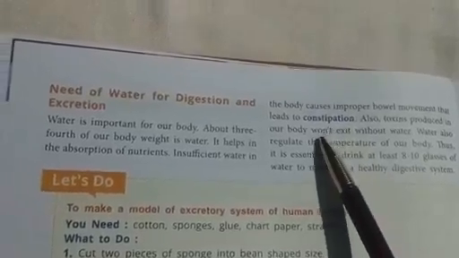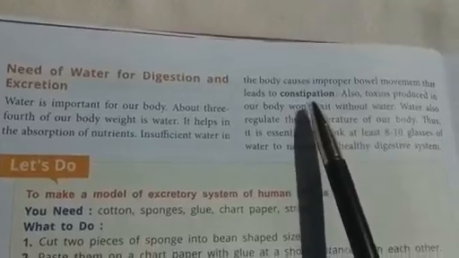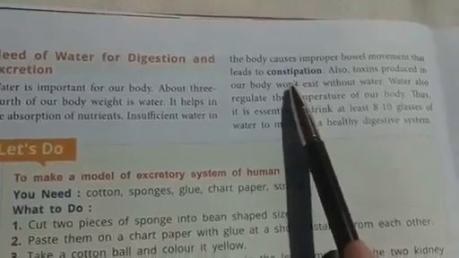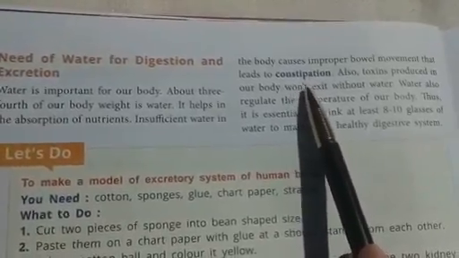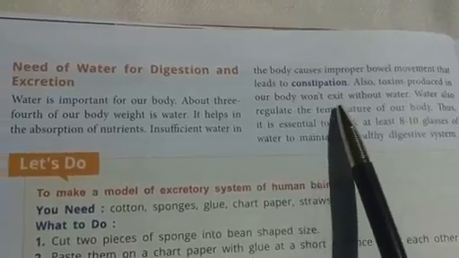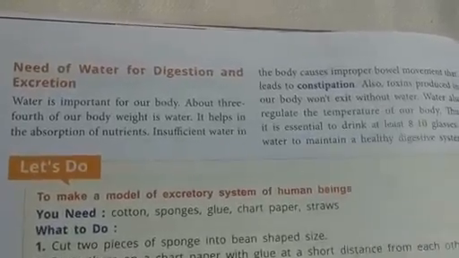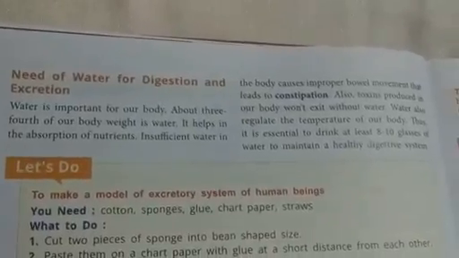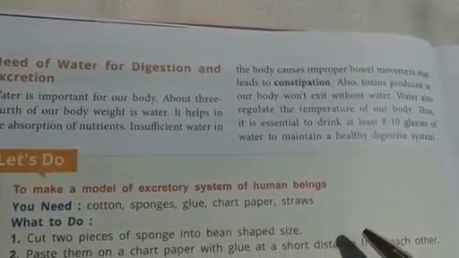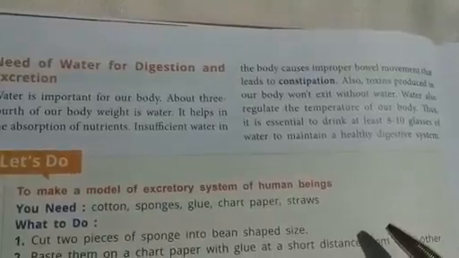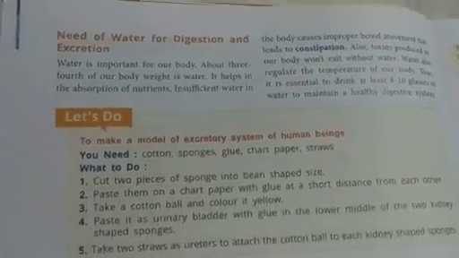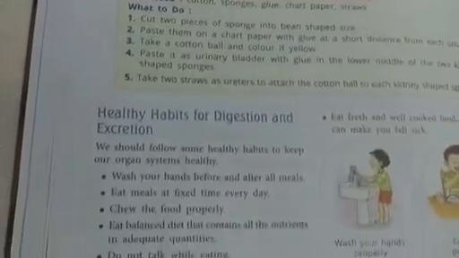Now, what is constipation, children? It is a problem in which we are not able to excrete the waste out of the body at a proper fixed time. Also, toxins produced in our body won't exit without water. Water also regulates the temperature in our body. We do not fall ill if we drink sufficient water. So, we should always drink sufficient water for our body. At least 8 to 10 glasses of water are needed to maintain a healthy digestive system.